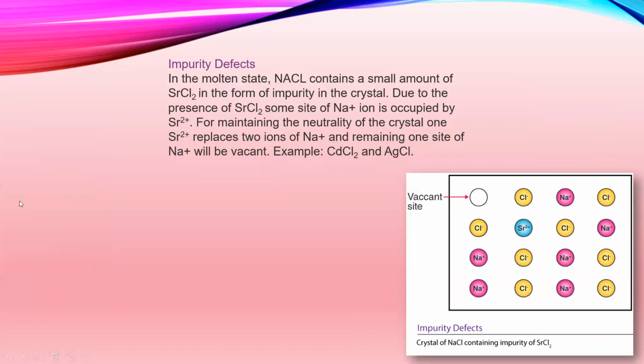Impurity defect: in the molten state, NaCl contains a small amount of SrCl2 in the form of impurity in the crystal. Due to the presence of strontium chloride, some sites of Na+ ion are occupied by strontium ion. For maintaining the neutrality of the crystal, one strontium ion replaces two sodium ions, and the remaining one site of sodium ion will be vacant. So this causes the impurity defect.